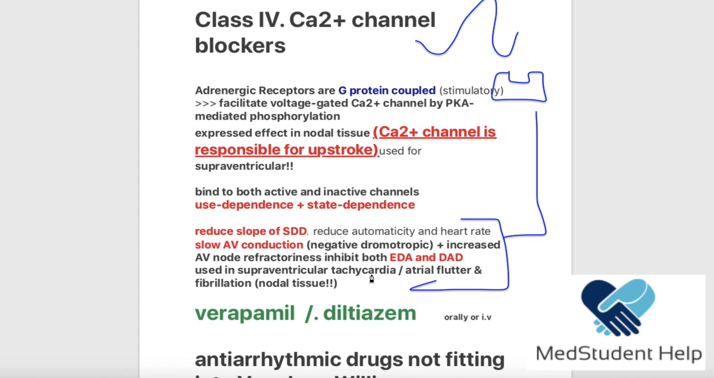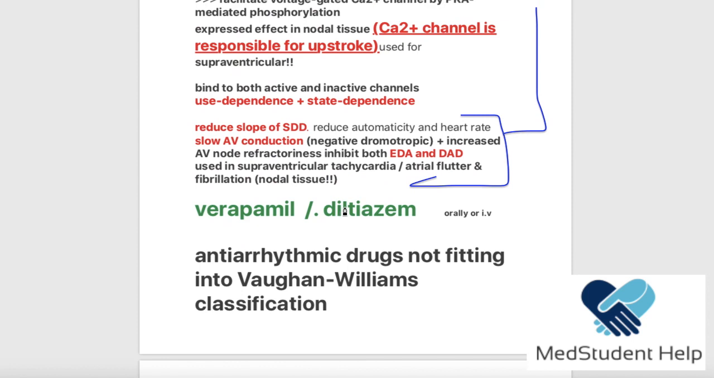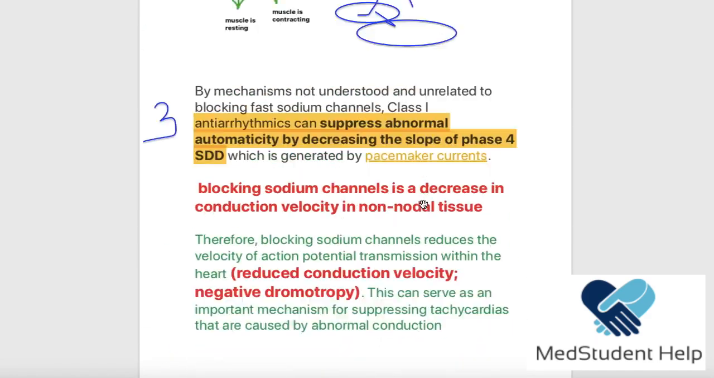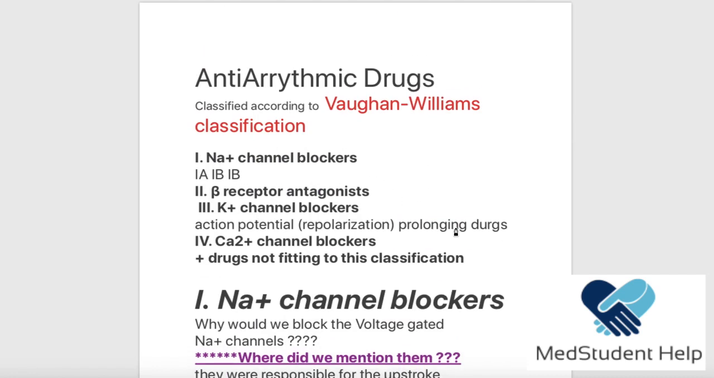Now, what additional things did we add? That they are going to block the calcium channels that are responsible for the upstroke phase in the nodal tissues, and that they are use dependent and state dependent. Of course, in this case, what drugs are we going to use of the calcium channel blockers? Of course, verapamil and diltiazem. We wouldn't use the dihydropyridines, right? Because the dihydropyridines are smooth muscle selective. They are not cardiac selective. So we would use verapamil and diltiazem. They can be given orally or IV. Now that's it about the classes of the Vaughan-Williams classification.